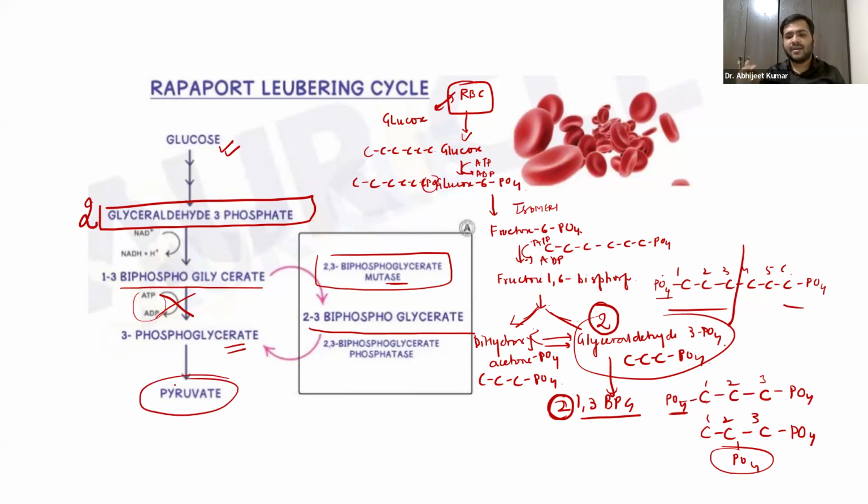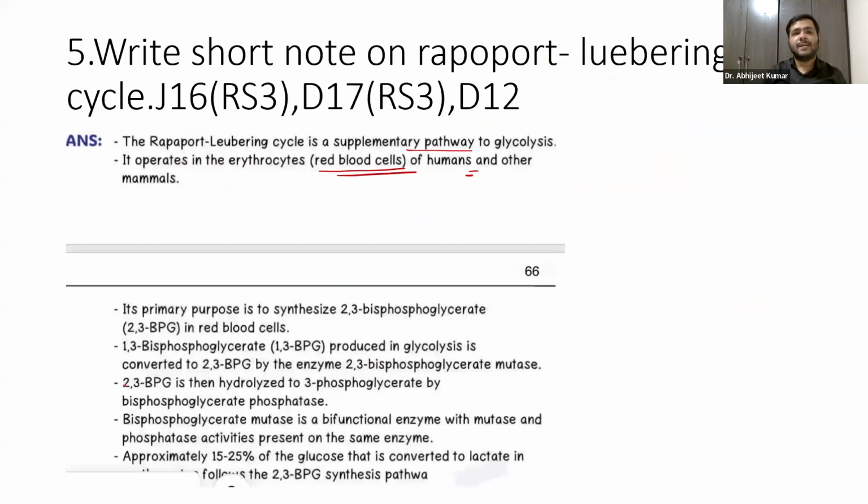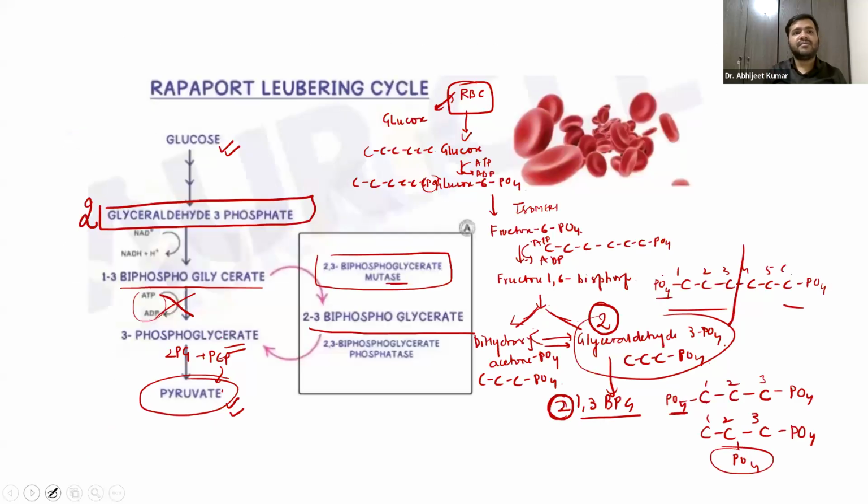again this 3-phosphoglycerate will be converted into 2-phosphoglycerate. You already know phosphoenol pyruvate, and it will be converted into pyruvate, guys. So basically, what is the significance of this, guys?